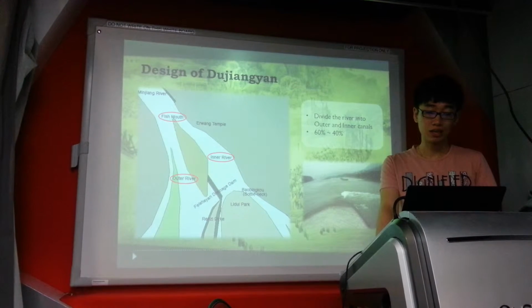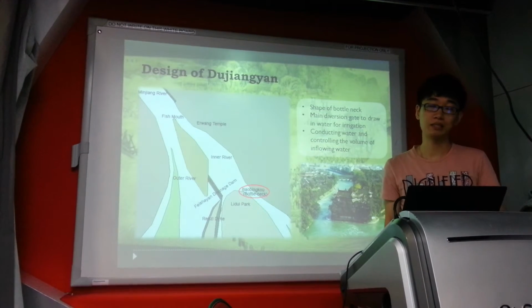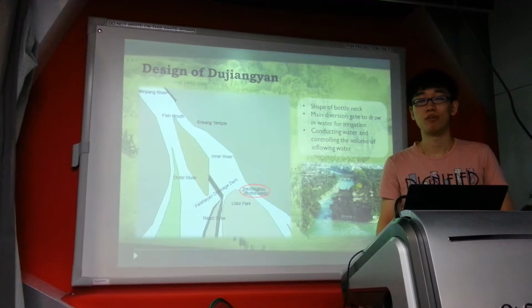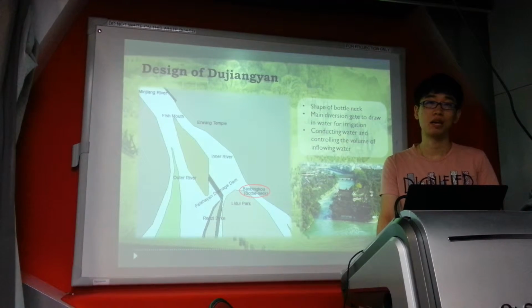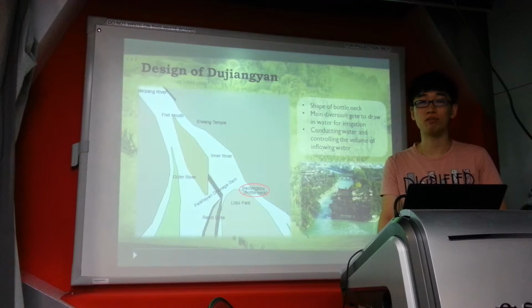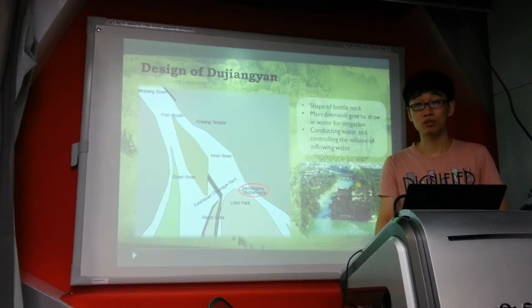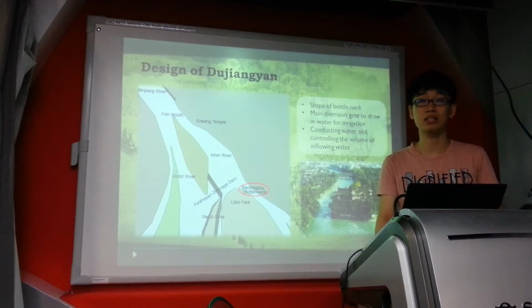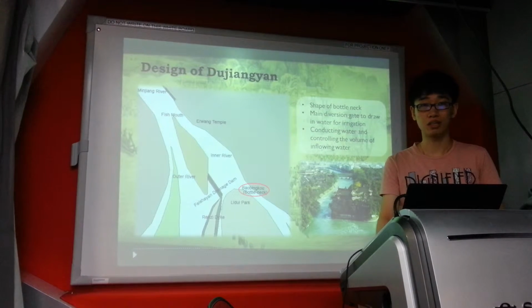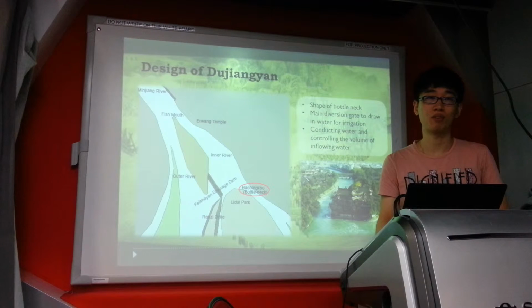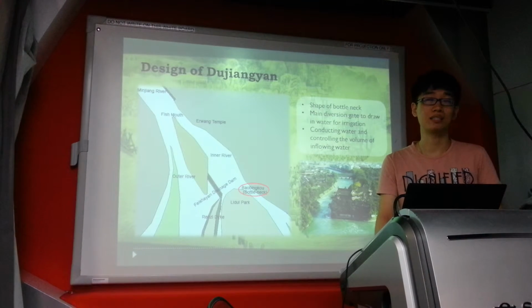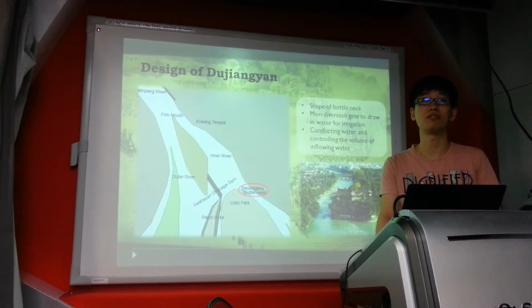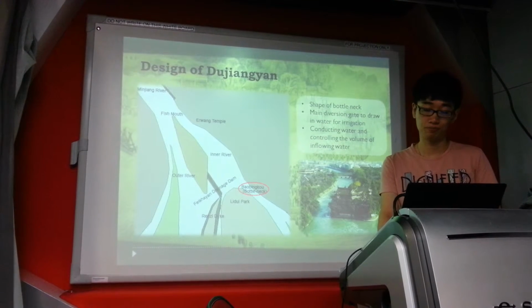Baopingkou diversion gate is the main gate to draw water from the inner canal for irrigation purposes. It conducts water and controls the volume of inflowing water. It is also the spillway to release flood, silt, and sediment. When the volume of water in the inner canal reaches the upper limit of the influx at Baopingkou, the excess water will flow over the Fenshayan floodgate to the outer canal.